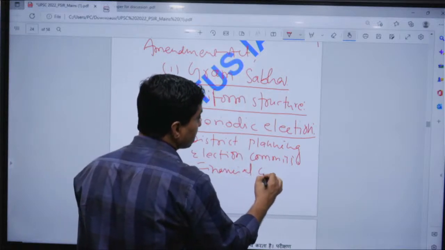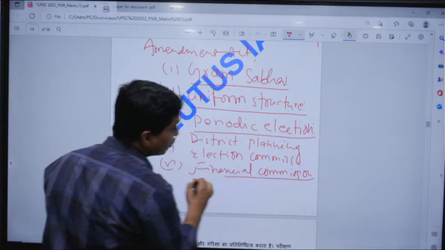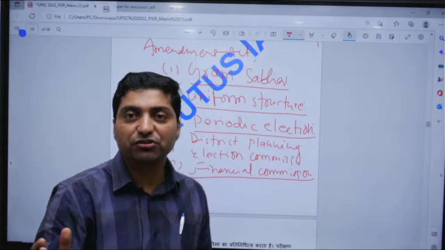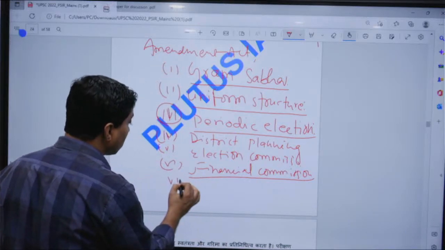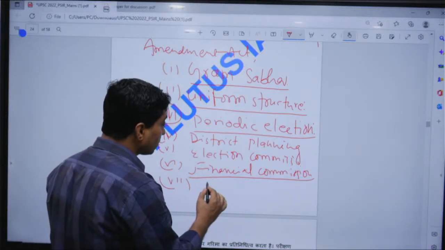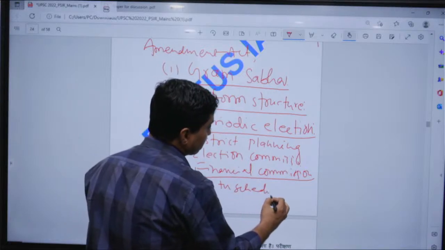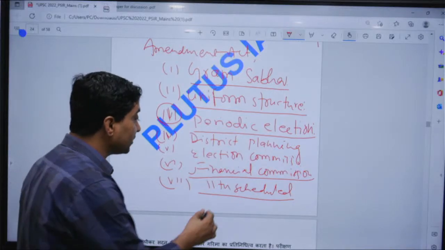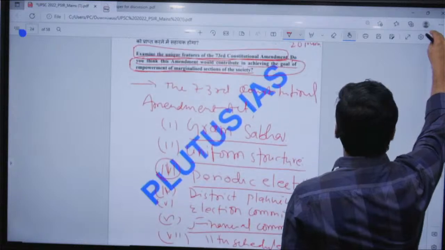Here again, the Governor is empowered to constitute a finance commission in order to do devolution of finance to the panchayat. Now, a separate list, the 11th Schedule, was inserted and it consists of 29 subjects, right? That power was given to the panchayat.